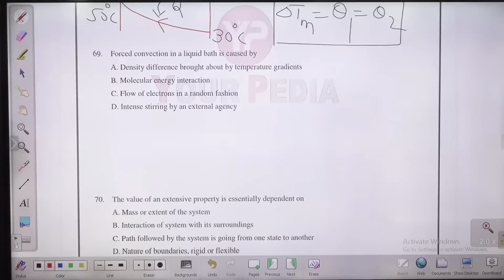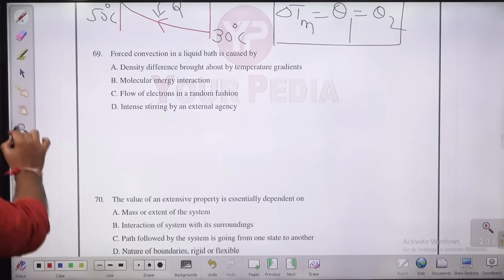Please try to answer this next question in front of you, question number 69. Forced convection in a liquid bath is caused by density difference?